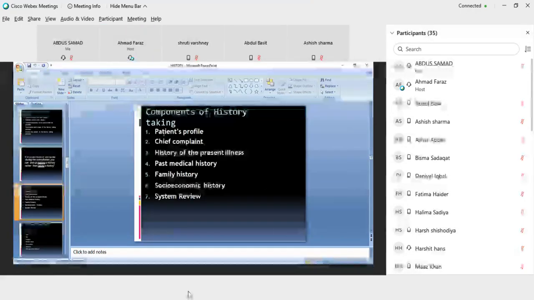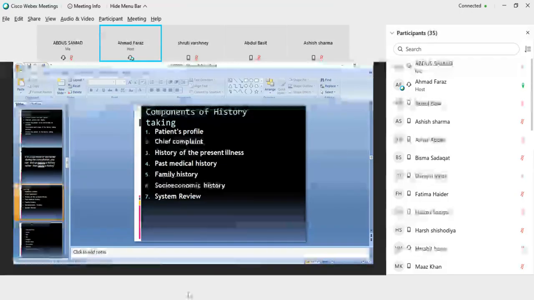Now the components of history taking. What are the components of history taking? Patient's profile, you have to mention the patient's profile. Then chief complaint. Third is history of the present illness. Fourth is past medical history. Fifth is family history, socio-economic history, and systemic review.